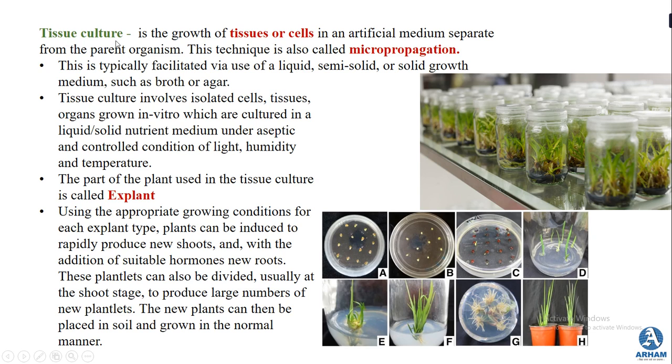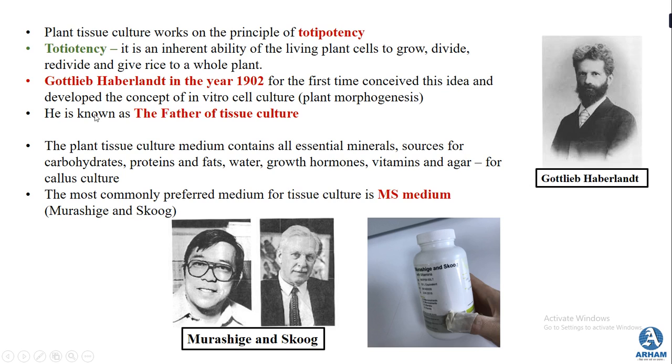We also started the tissue culture technique, where an artificial medium is used for growing the plants. The technique is also known as micropropagation. We studied the father of tissue culture, Gottlieb Haberlandt, who introduced this technique of tissue culture in the year 1902.